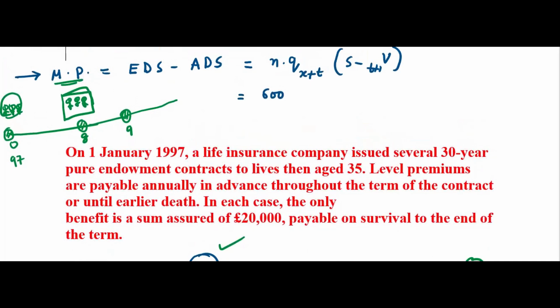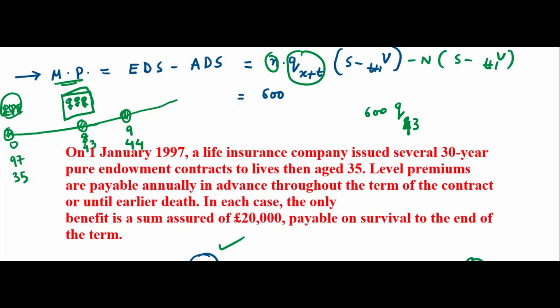So if you see the probability here, you have to multiply Q8, the probability of dying here. I mean, age is required here. So 35, if you count here, it will be 43. Okay. 43, 44. So Q43 according to age into 600. Okay. N into Qx plus t I have written. Minus N into S minus Vt plus 1.